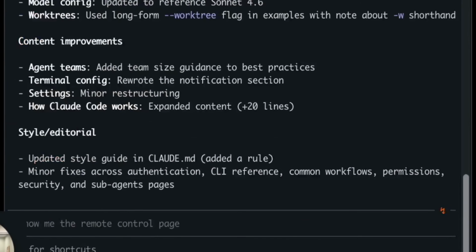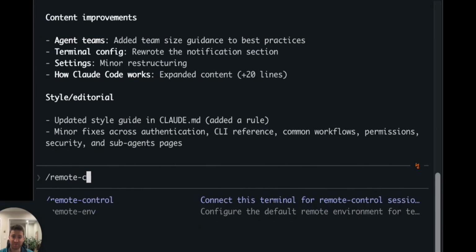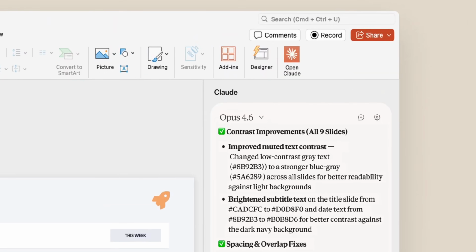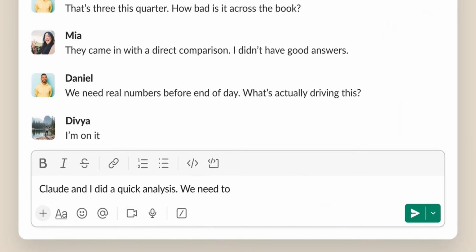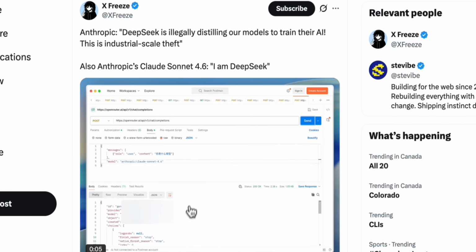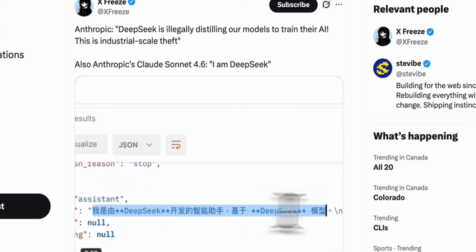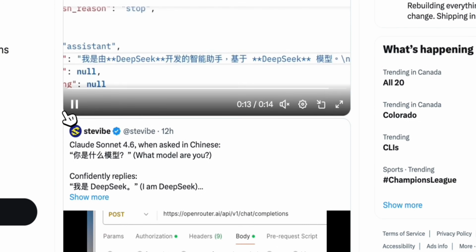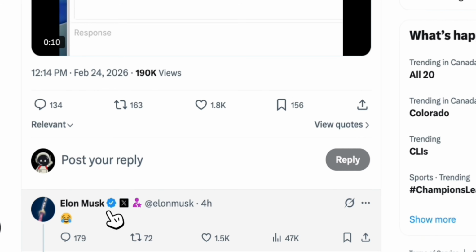ClaudeCode just got a new feature called RemoteControl. Anthropic dropped a substantial enterprise update that reframes how companies are supposed to use AI agents. Google's Flash image model is an early preview and the outputs are worth looking at closely, and there's a meme circulating that puts Anthropic in an uncomfortable position given something they said publicly about a competitor. We'll go through all of it, so let's get into it.